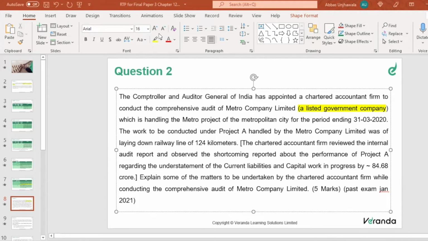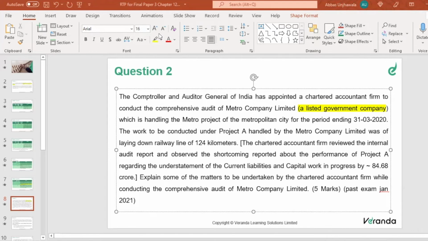this Project A, what was the objective and whether the objective has been fulfilled. The budgets that were given, the money that has been spent, whether it is right, or could it have been spent better. Basically, it's a propriety audit, right? So that is what needs to be checked.